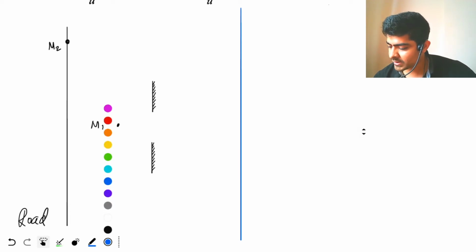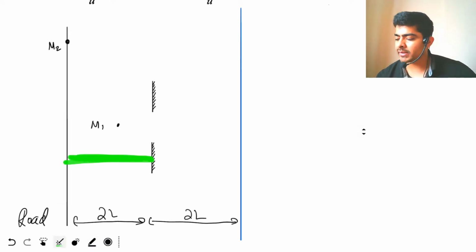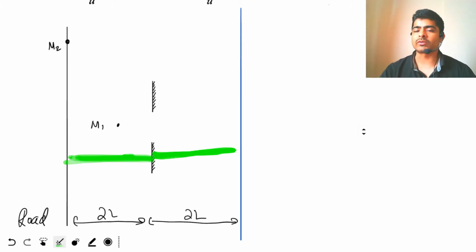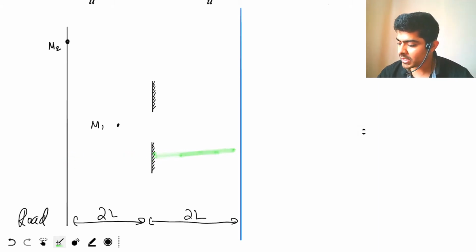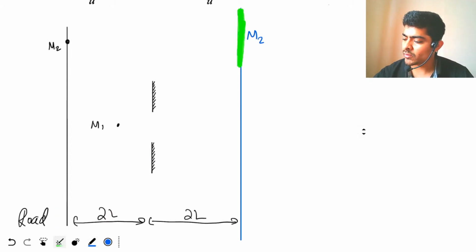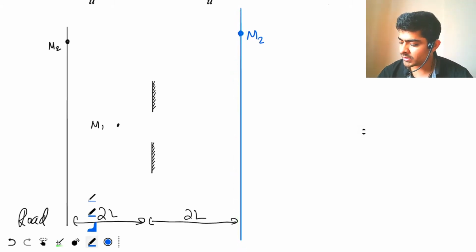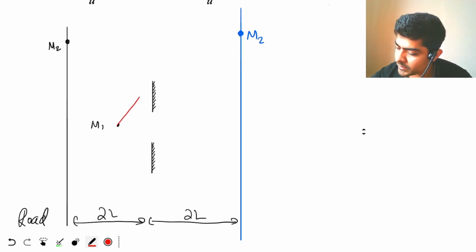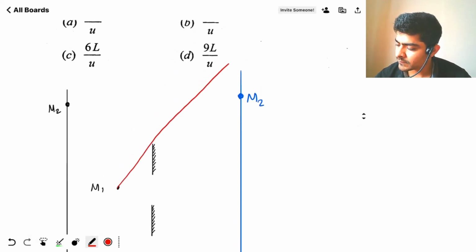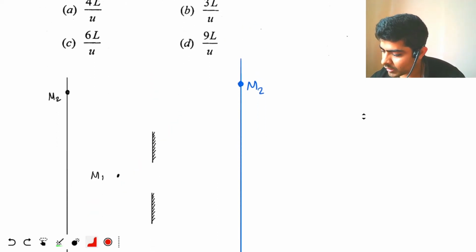Now as you can see, since the distance between the mirror and the road is 2L, the distance between the image of the road and the mirror should also be 2L. Now the image of M1 is walking on this imaginary road, so the image is also walking on the image of the road, right? So now we just need to draw simple geometry. From M2 we draw a line over here. Actually, let's draw a proper triangle.